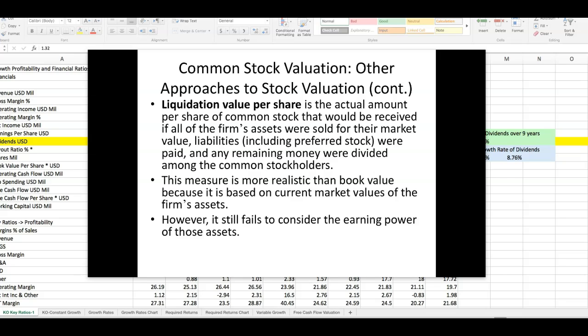We could also look at the liquidation value per share, and this is the actual amount per share of common stock that would be received if all the firm's assets were sold at their market values, any liabilities, including preferred stock, were paid, and any remaining money were divided among the common stockholders. While this measure is more realistic than book value, because it's based on current market values of the firm's assets, it still fails to consider the earning power of the assets.